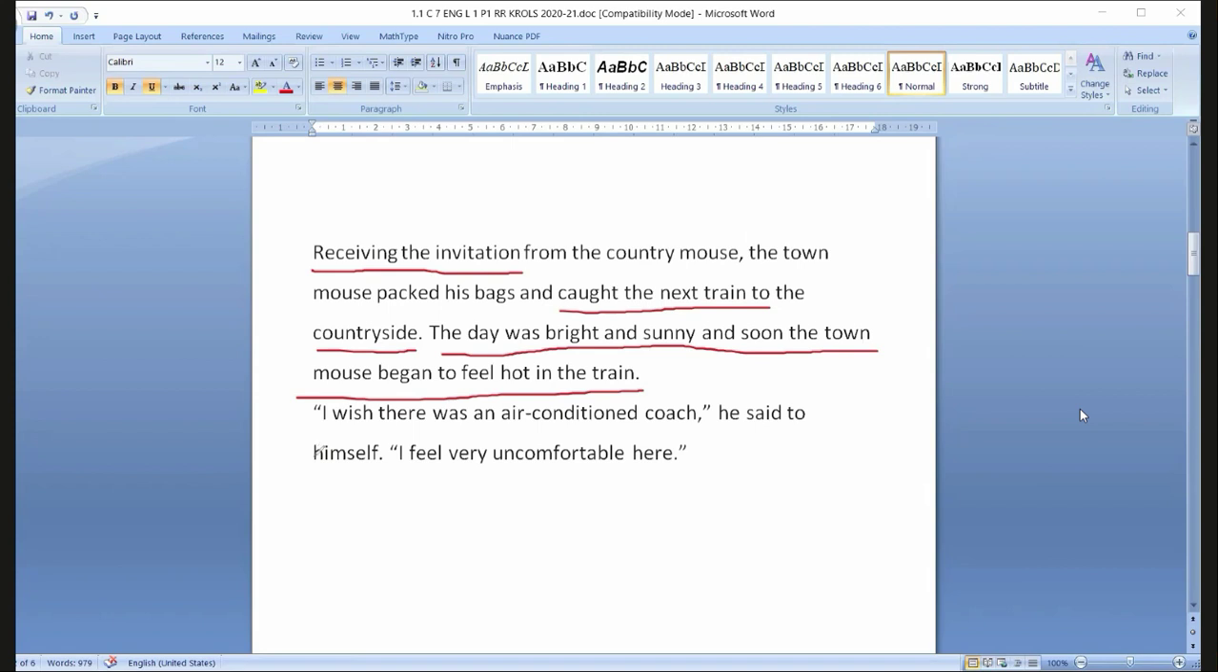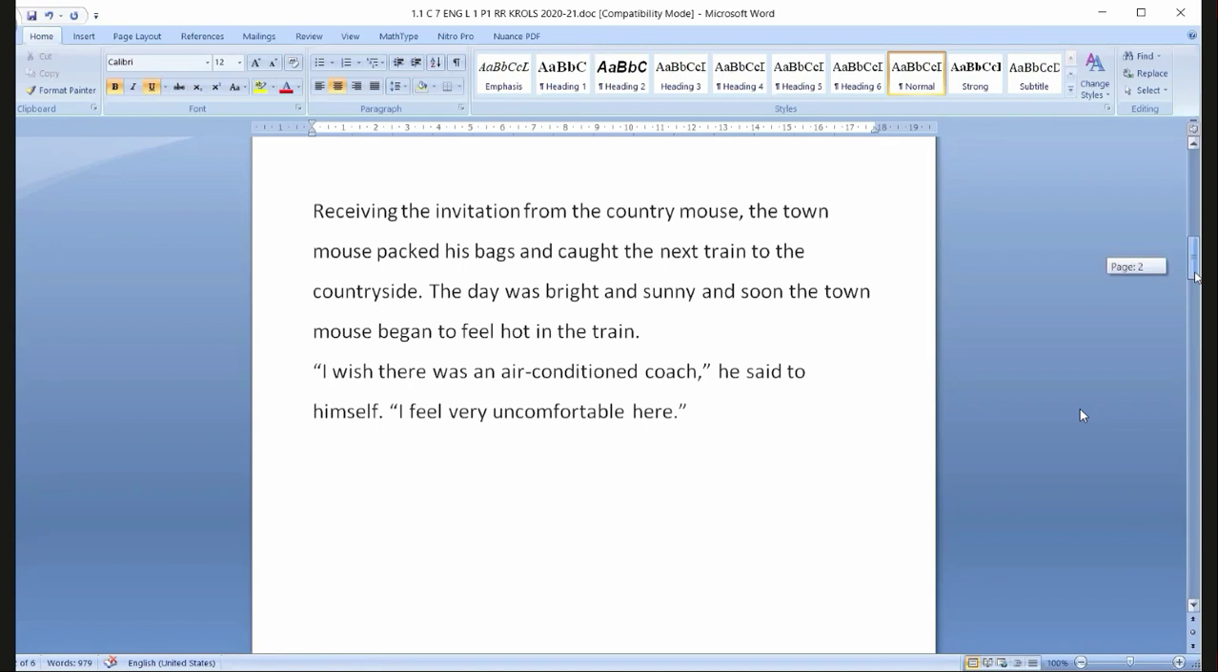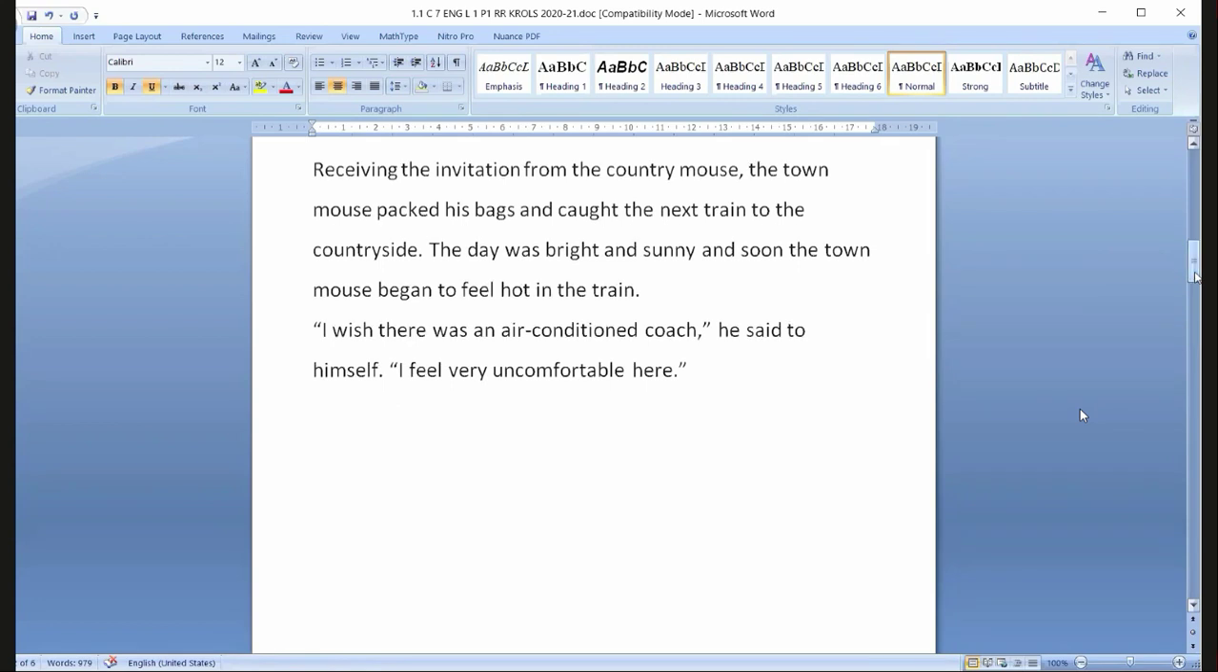Soon the town mouse began to feel hot in the train. Immediately it started feeling so hot in the train, unable to sit. It felt uncomfortable. I wish there was an air-conditioned coach, he said to himself. I feel very uncomfortable here. I wish there was an air condition.